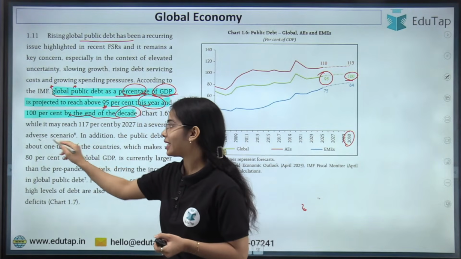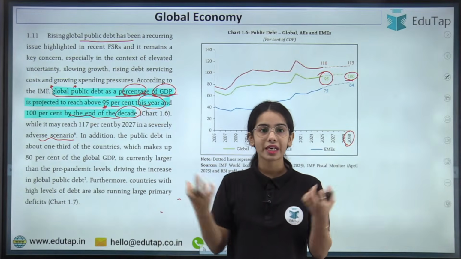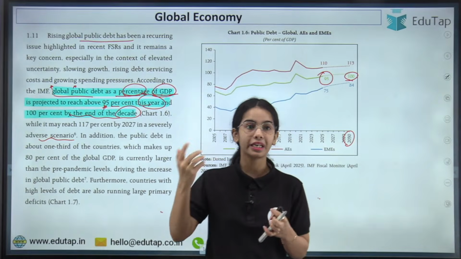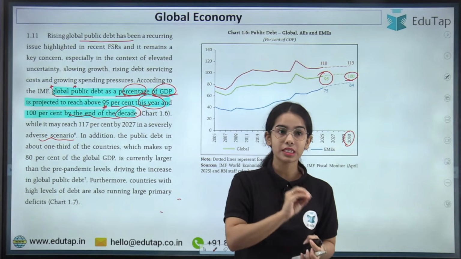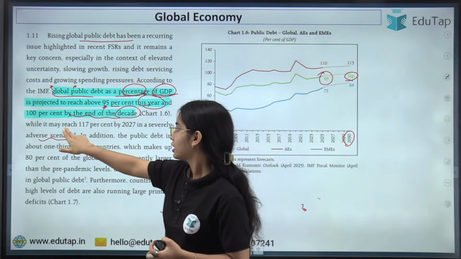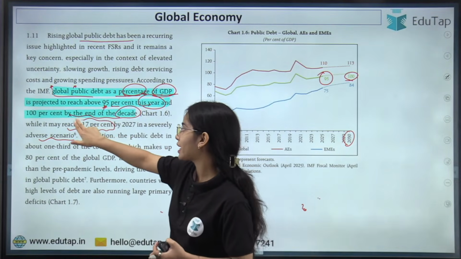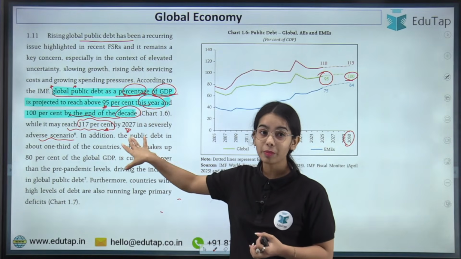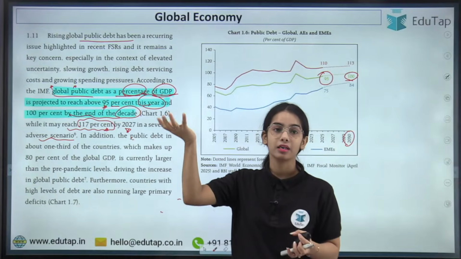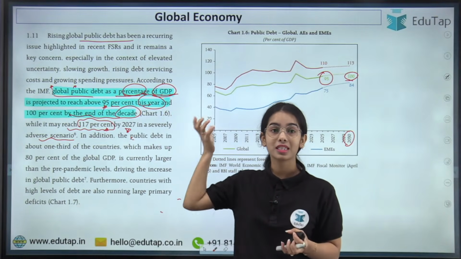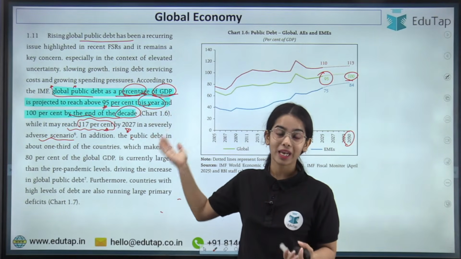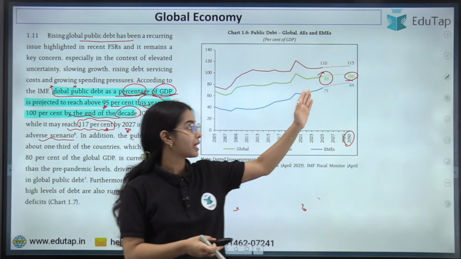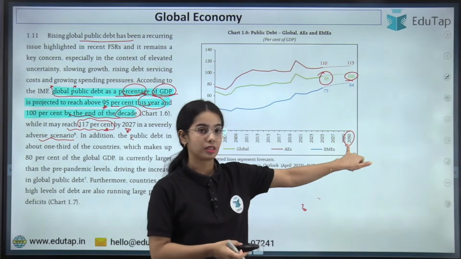And if any adverse scenario comes, where trade friction increases and policy uncertainty increases, then in the case of the adverse scenario, the public debt as a percentage of GDP can increase to 117% by 2027. So this is very problematic if the public debt is increasing very rapidly, because it is becoming more than even the GDP at the global level. So public debt as a percentage of GDP is expected to rise to 100% by 2030. So this is the idea.